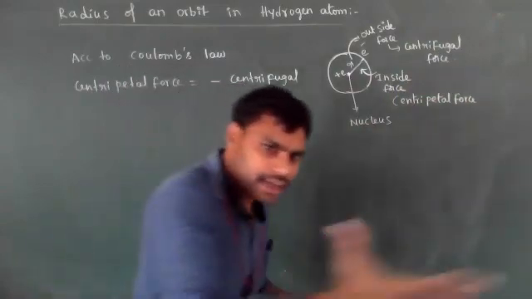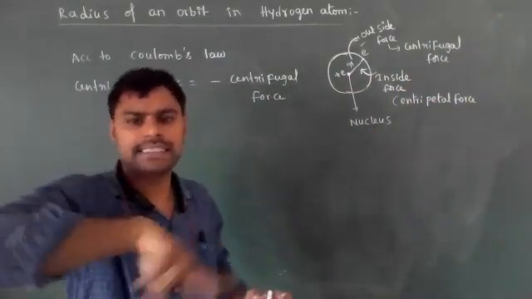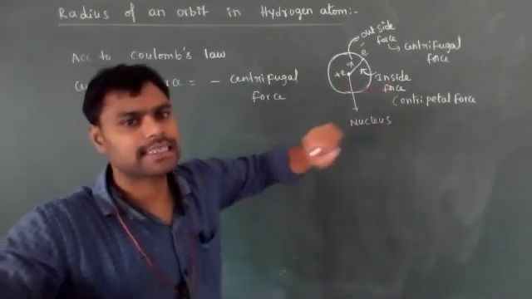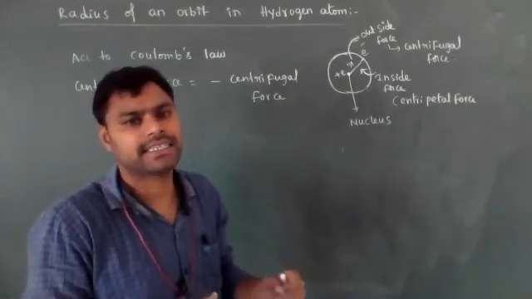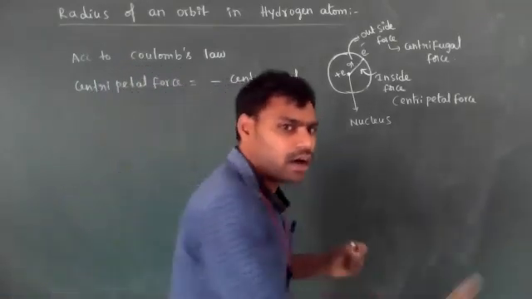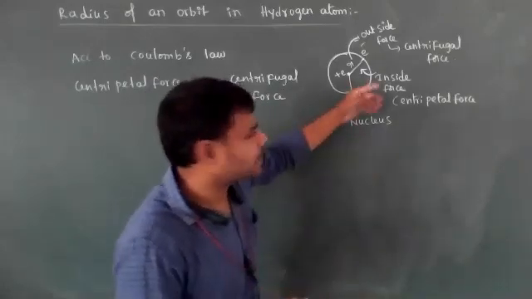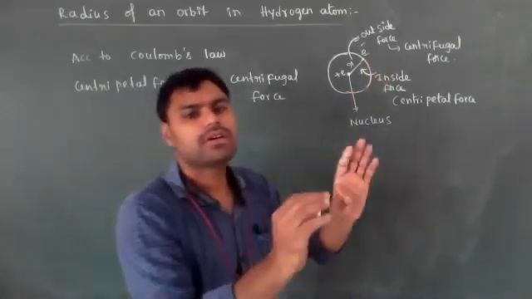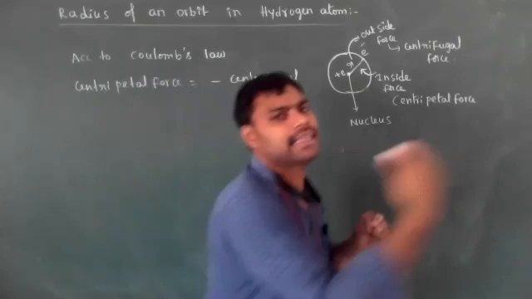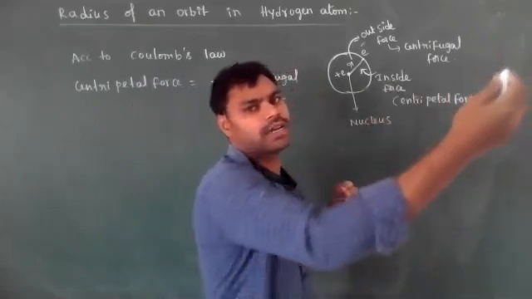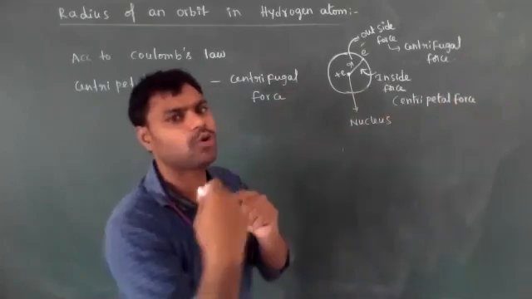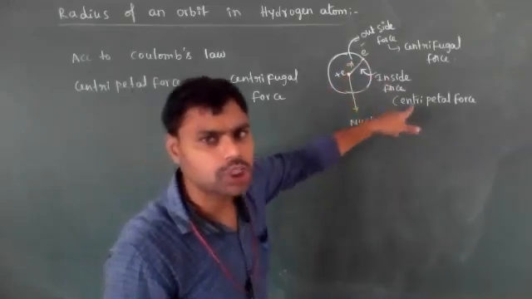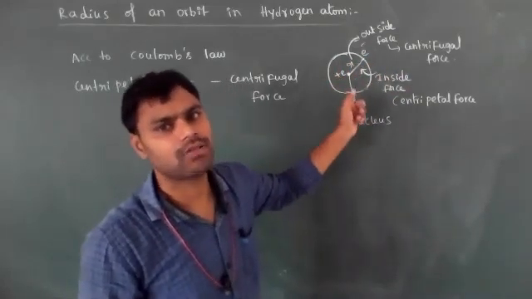Similarly, when particles are rotating in a circular path around the nucleus at a definite, fixed distance, the nucleus tries to attract the particles, and the particles try to move away from the nucleus. They try to move away, but they don't go outside. The electrons are not going outside because they are continuously rotating around the nucleus.